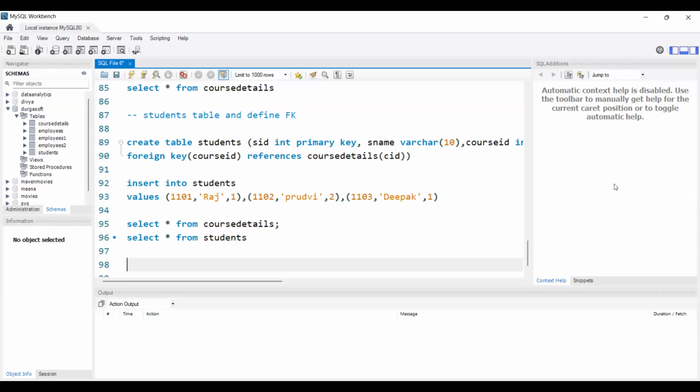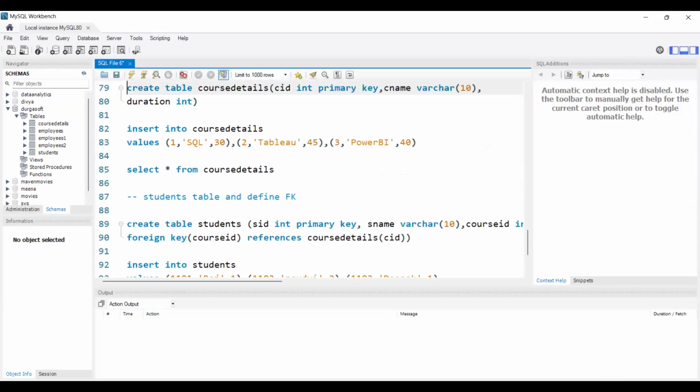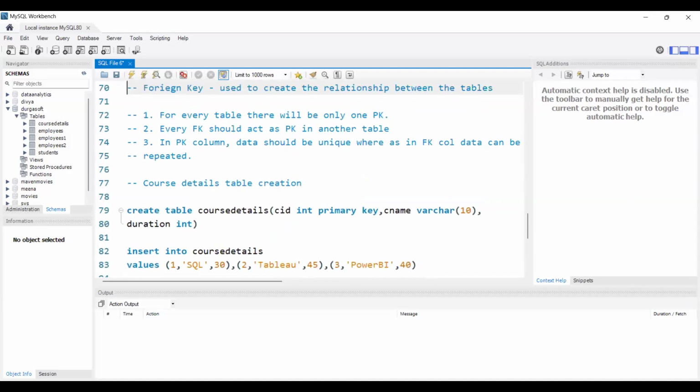Divya? Yes, Sweta. I have one question. Yes, please. In a primary key column, data should be unique, right? Third point, can you please explain once? It's a bit confusing. Okay, 1 second. See, the third point is in the primary key column, wherever we declare the primary key for any column, in that column the data should be unique, right?